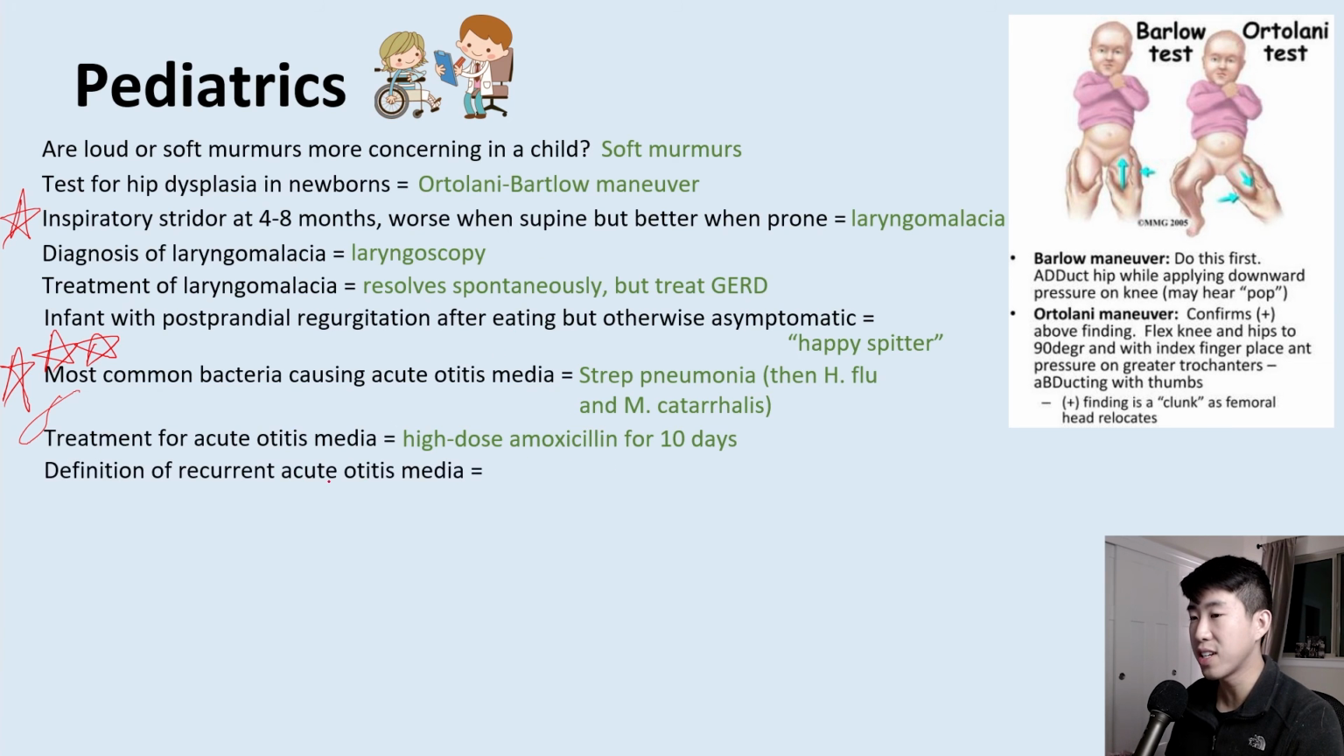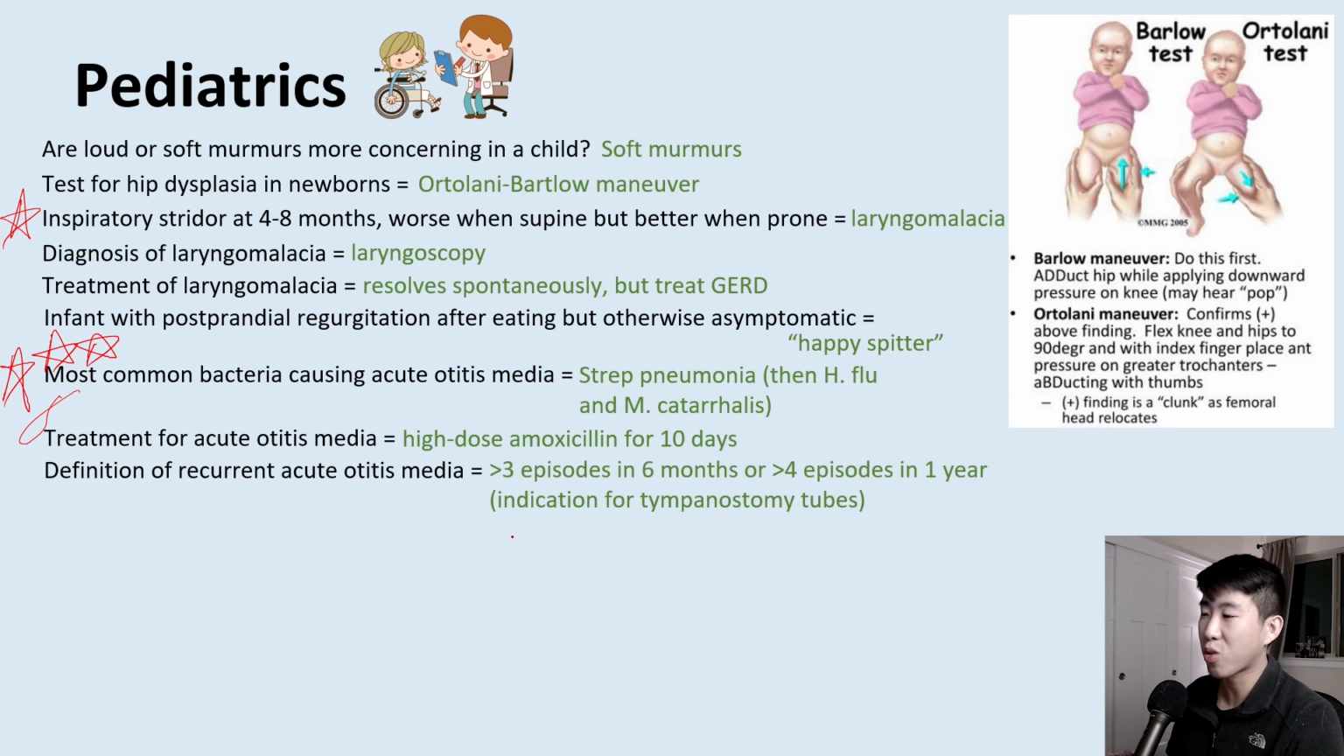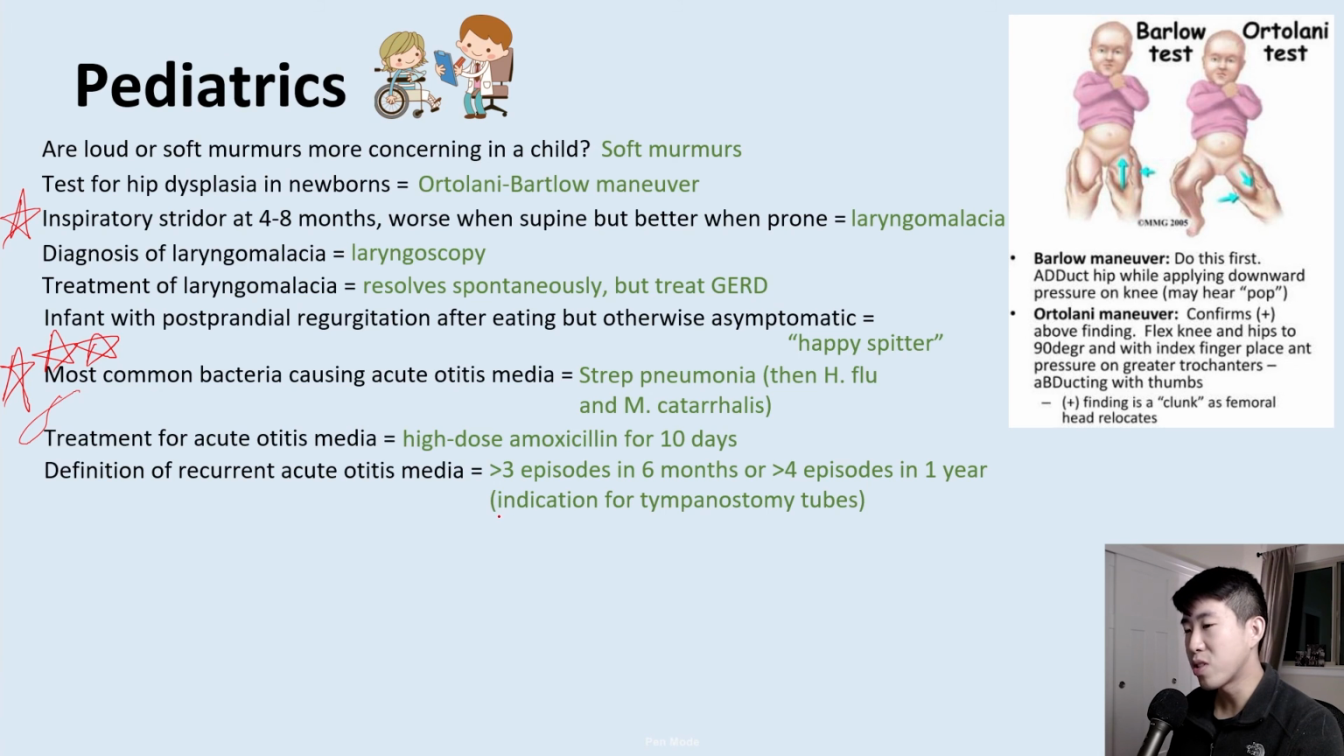The definition of recurrent acute otitis media is important to know, and that's going to be greater than 3 episodes in 6 months or greater than 4 episodes in 1 year. And this is important to know because this is an indication for tympanostomy tubes.